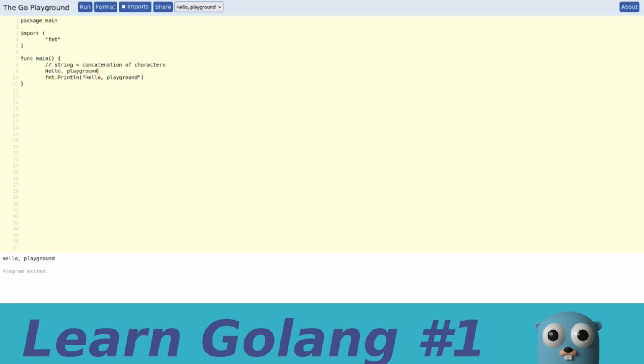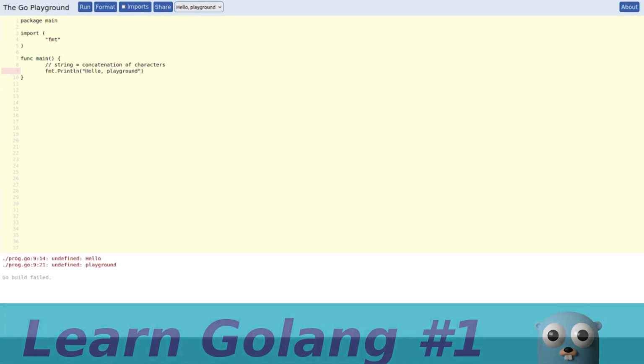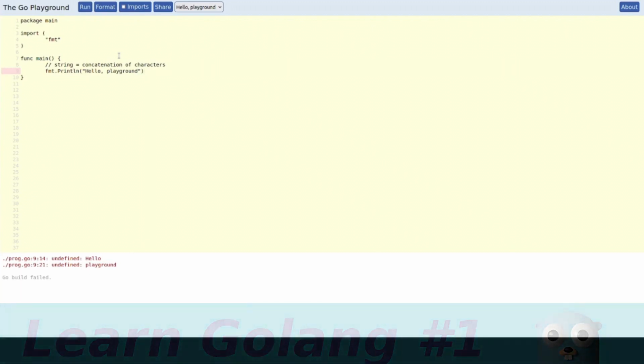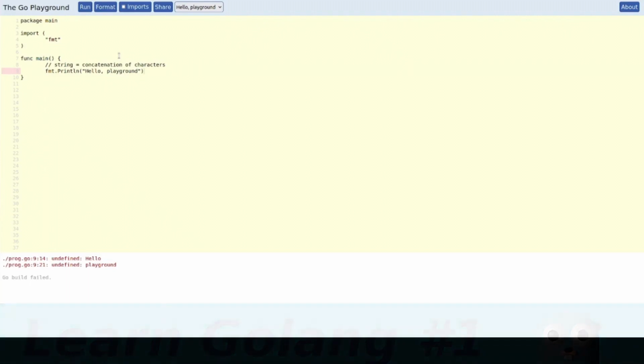However, be careful in this case that if you try to write inside the Println function hello playground without the quotes, we will get an error, because to tell the compiler that what we insert in the function is a string, we need to put these quotes. So always remember that strings always need to be inside these quotes. With this said, I think that for this tutorial we said enough about the Go programming language. In the next video we will look at variables.